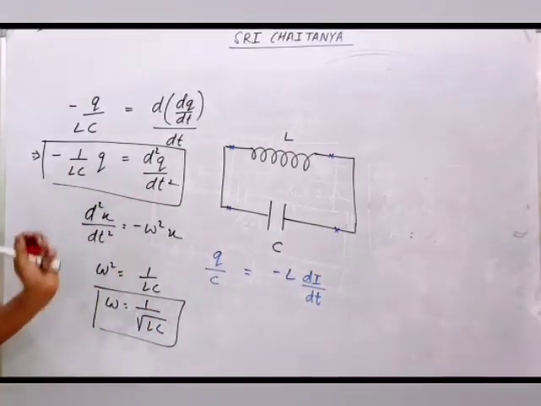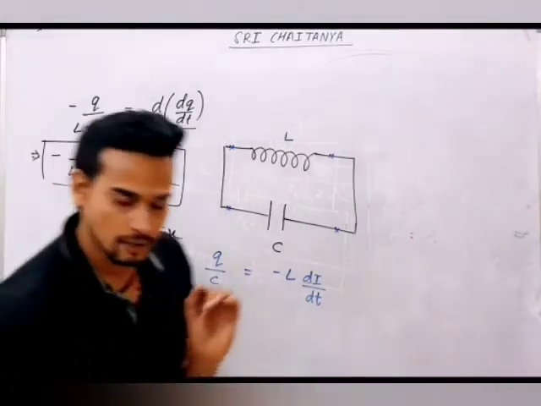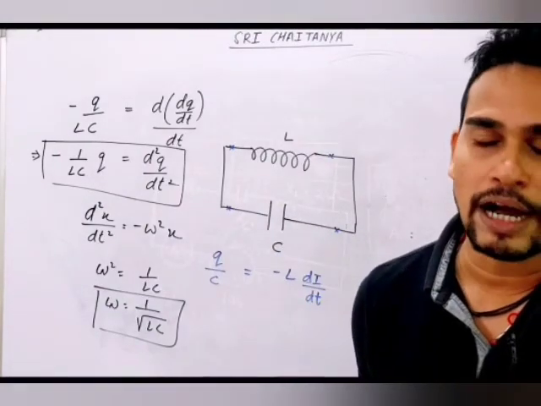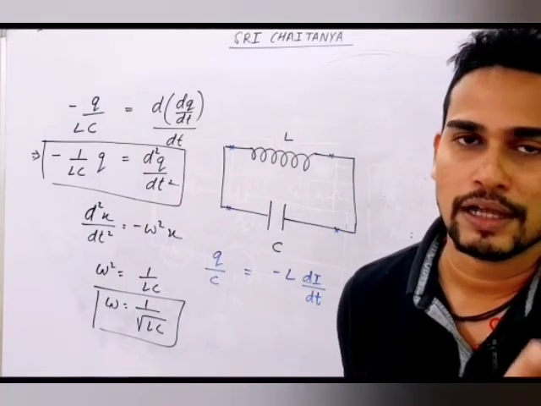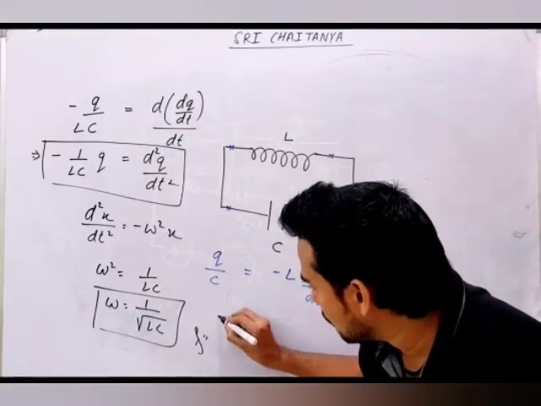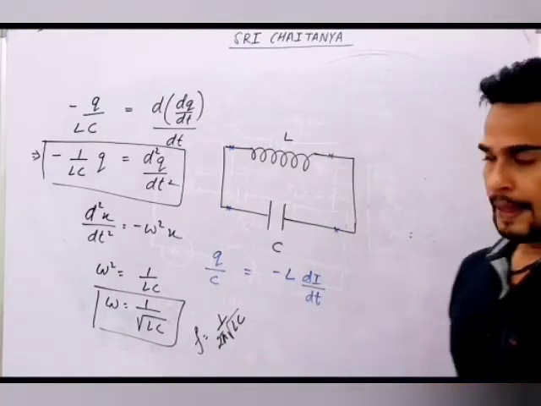There is no relation, just a coincidence. So this is the first question which is asked. They will give you L and C, and ask you to find the angular frequency of LC oscillation. This is angular frequency. If frequency is asked, you can write 1 by 2 pi root LC.